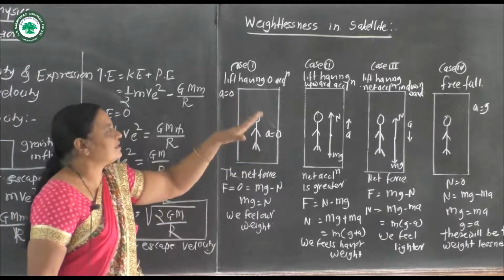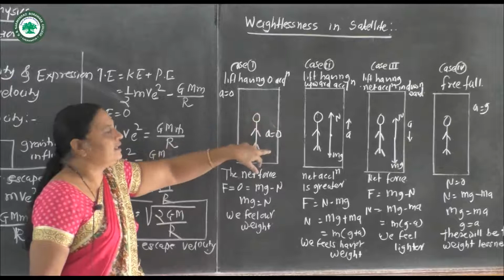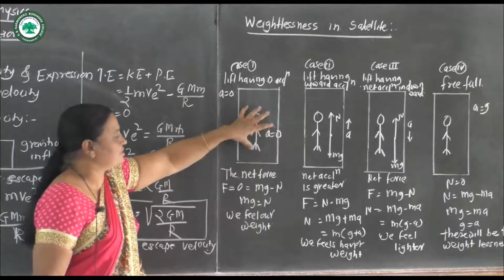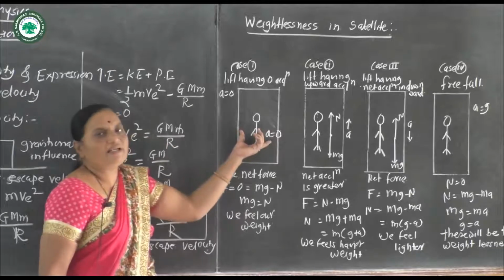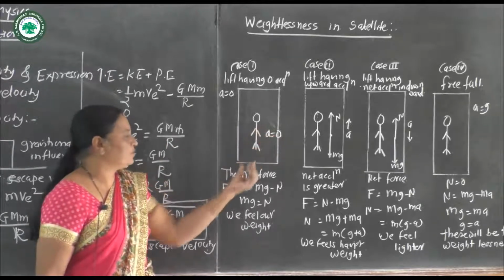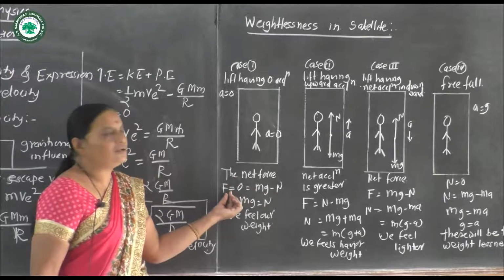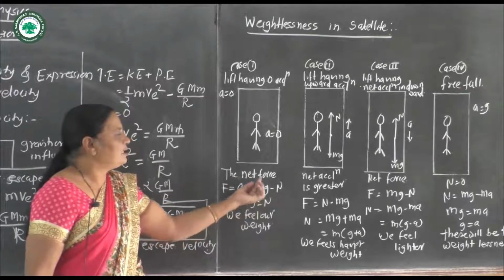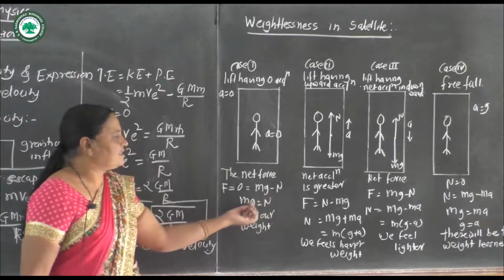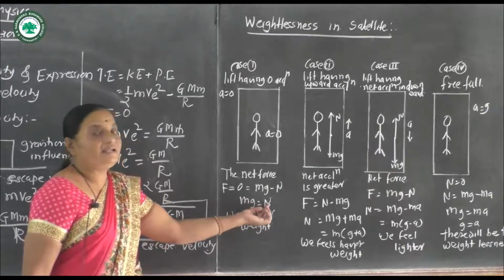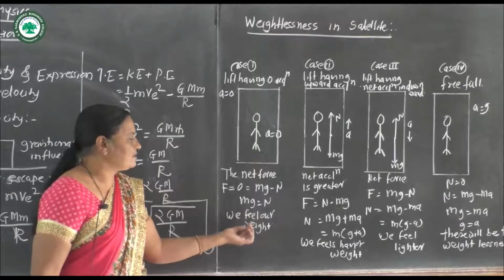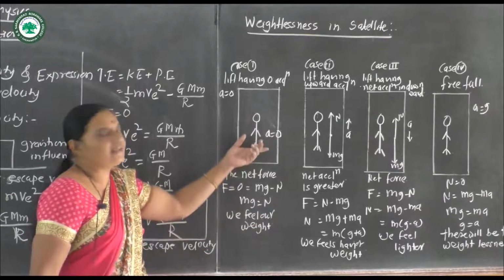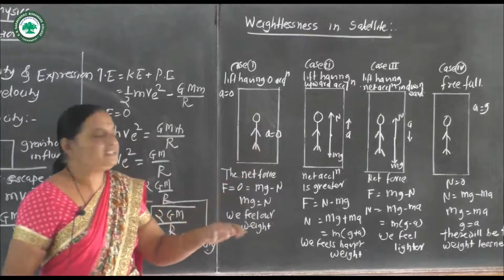The net force acting on the lift is zero. Thus we can write mg minus N equals zero, so mg is equal to N. That is, we feel our weight when the acceleration is zero.